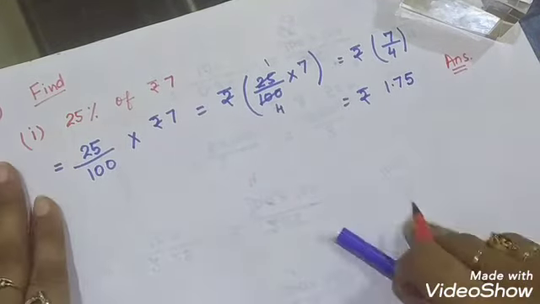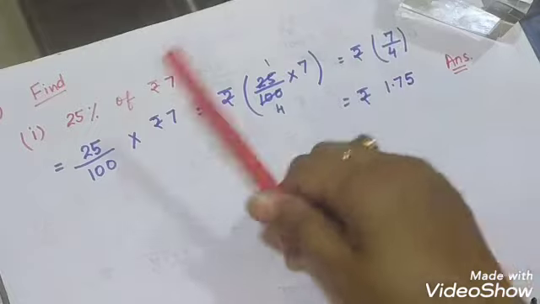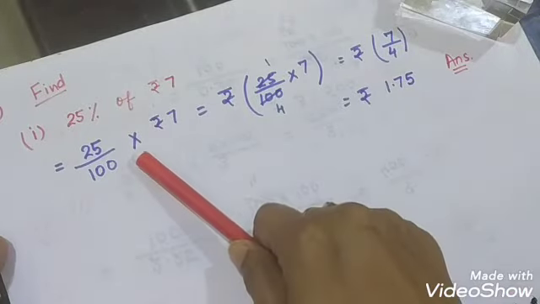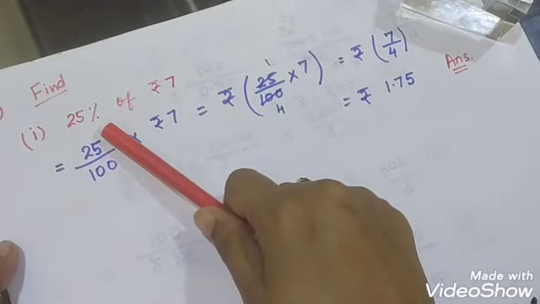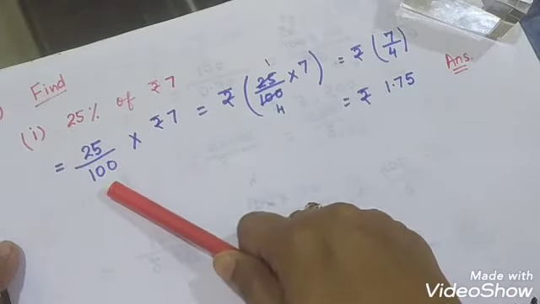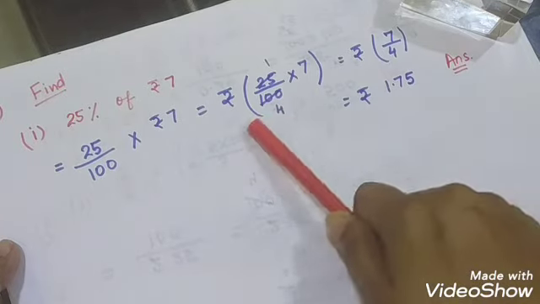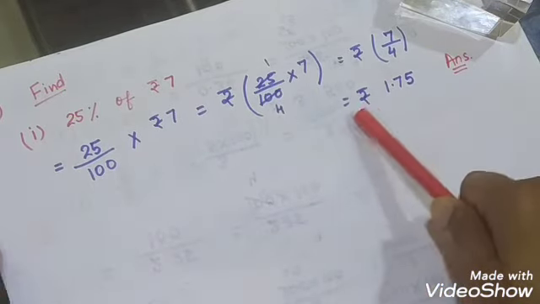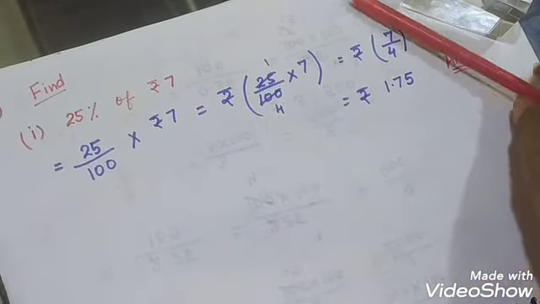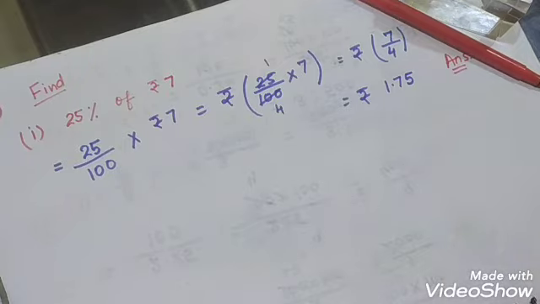So in this section, in question number 7, whenever something is given, of means into, you will remove the symbol of percentage and put 100 in the denominator, and then you will do cancellation, and then you will solve it, you will get the answer. So your answer is rupees 1.75.